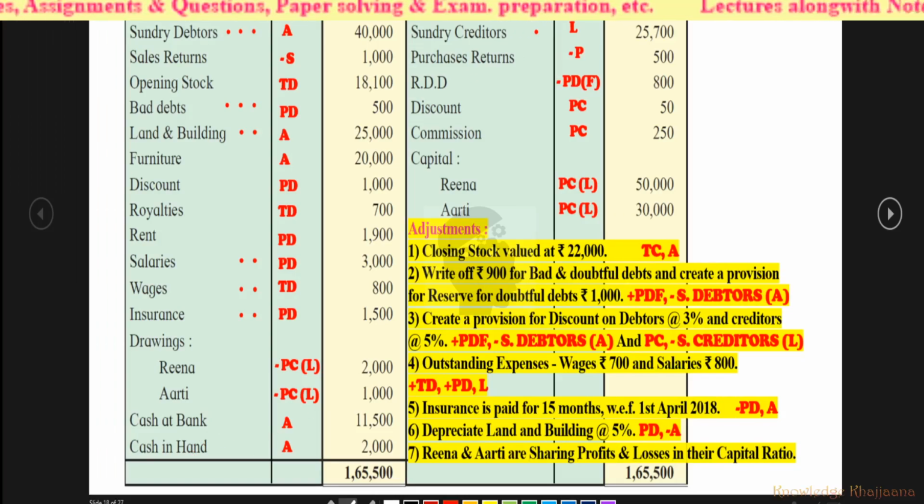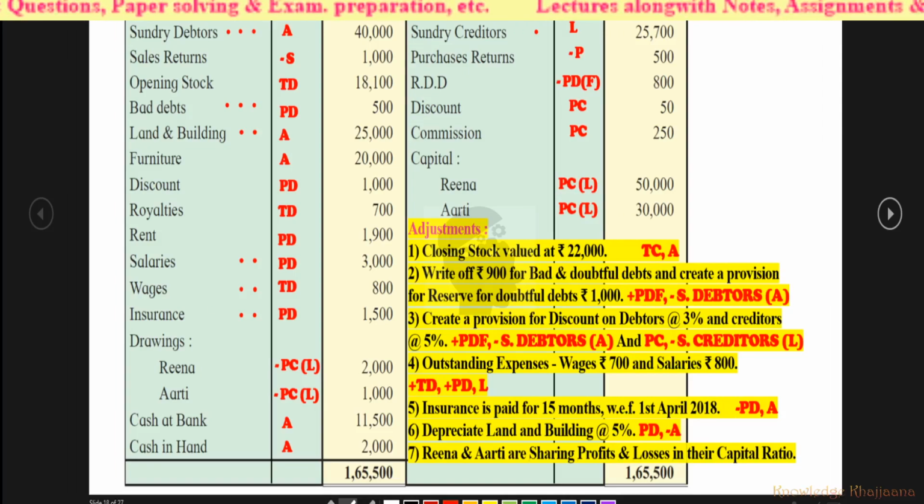Okay, now credit side. Sales, trading account credit side. Sundry creditors, liability. Purchase returns, we have to deduct from purchases. RDD, this is old RDD because given in the trial balance, so that will be deducted from the bad debts in the profit and loss account debit side as per the formula. Discount, see this discount is received because it is on the credit side, so it will come to the profit and loss account credit side. Commission again received, so profit and loss account credit side. And capital of Reena and Aarti, that will be recorded to the partner's capital in the liability side.